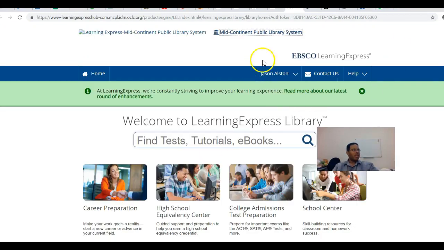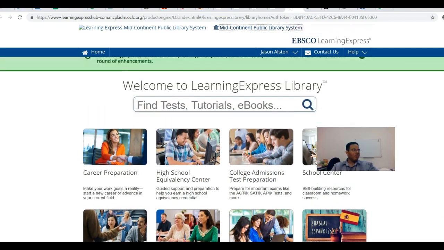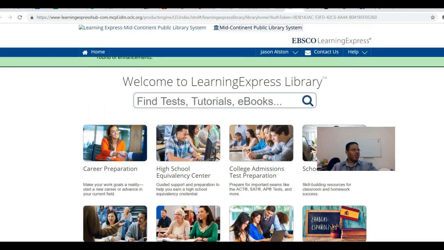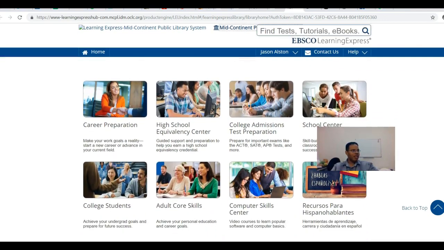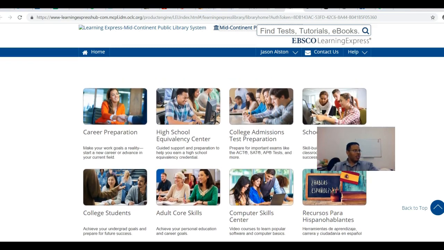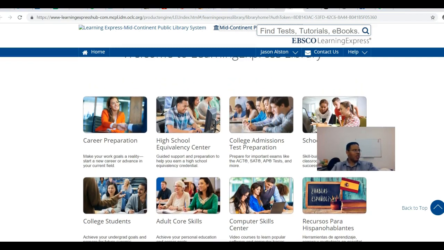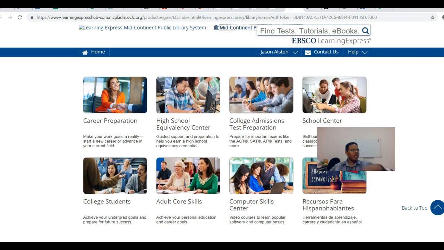Okay, so as you can see, I'm already logged in. It remembers my account. Why this is so crucial is because it is something that students, people of all ages, can use in order to pick up skills and competencies with basic subjects, as well as get college preparation, college test preparation, and that sort of thing. So I'm going to go into that first. What you see here where it says college, I'm getting that GED stuff over there too.